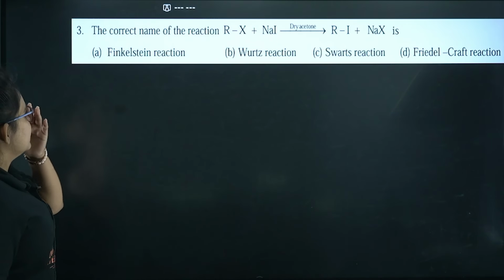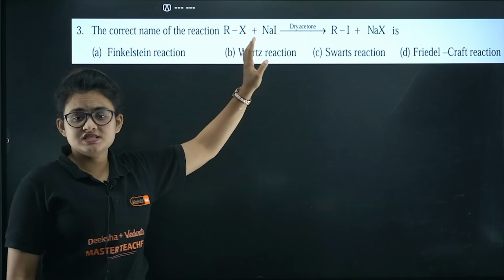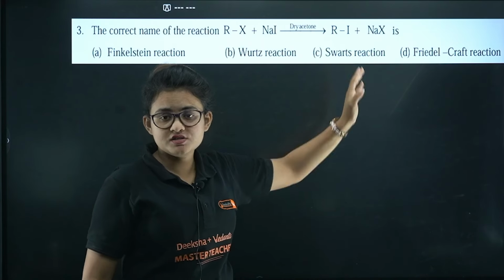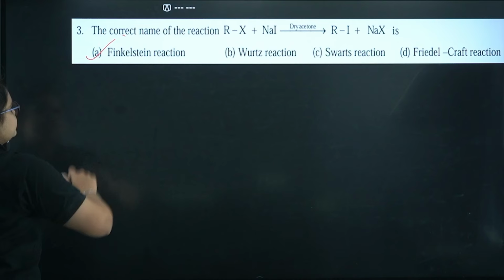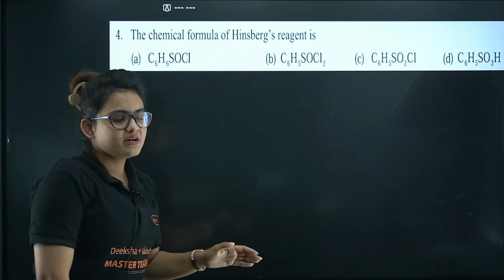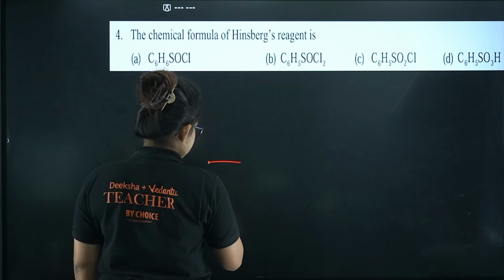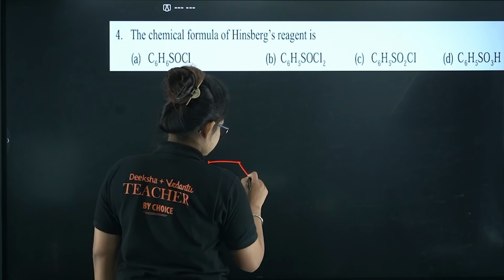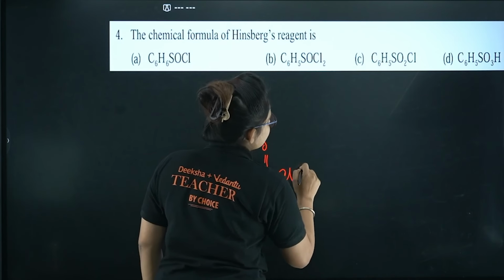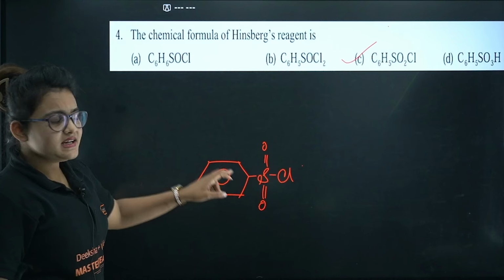Next you can see the correct name of the reaction. This is a name reaction where halogen exchange takes place, and you will get alkyl iodide out of it, right? So it's the Finkelstein reaction. Let's proceed. Here you can see the chemical formula of Hinsberg reagent. Basically it is benzene sulfonyl chloride. So it looks something like this. This thing, right? So your answer is going to be C. I guess it's clear. Let's proceed.